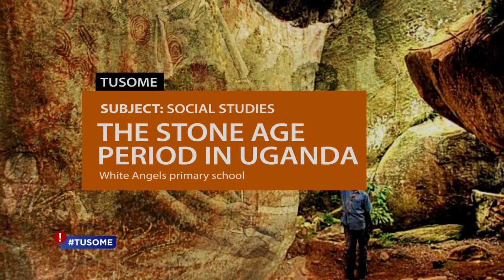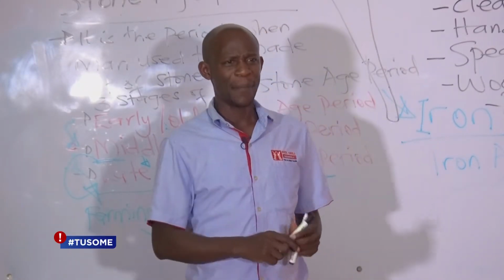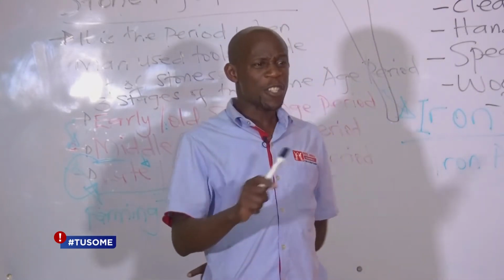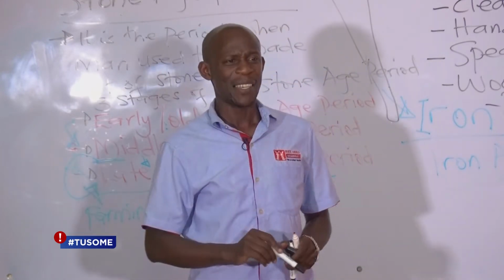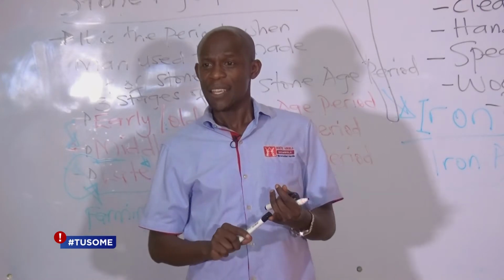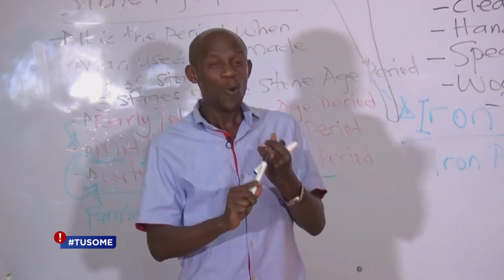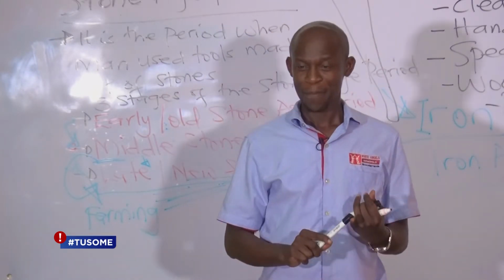Are you with me? Yes. He made sure that his home was always near a lake or a what? A river. And historians were asking themselves why. Because they were discovering a lot of remains of the early man near lakes and rivers, until they discovered that the number one reason why most of the early men were living near lakes and rivers, one was to trap animals which were coming to drink water.